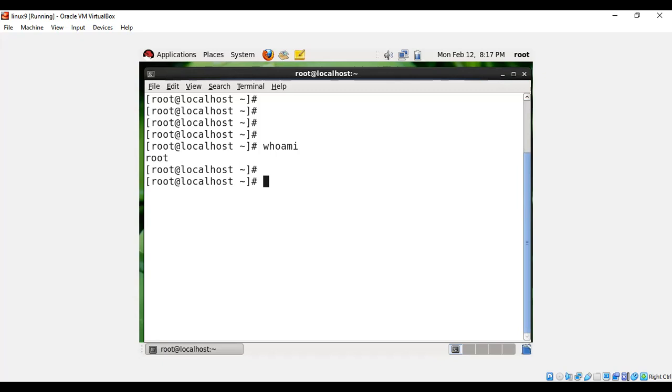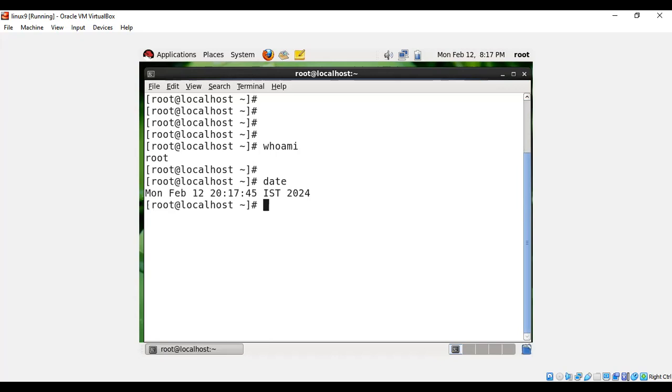But other functions, if you wanted to do it for each and every stage, you must know the command for that. And before the username, can you see the date and time here? If you wanted to see the date and time on the operating system, you must run the date command. If I go to the date command and enter, I will be able to see the date and time of the operating system.